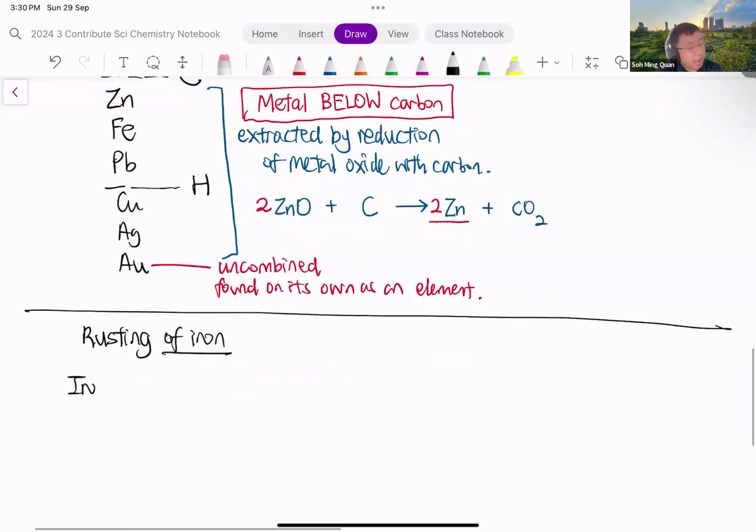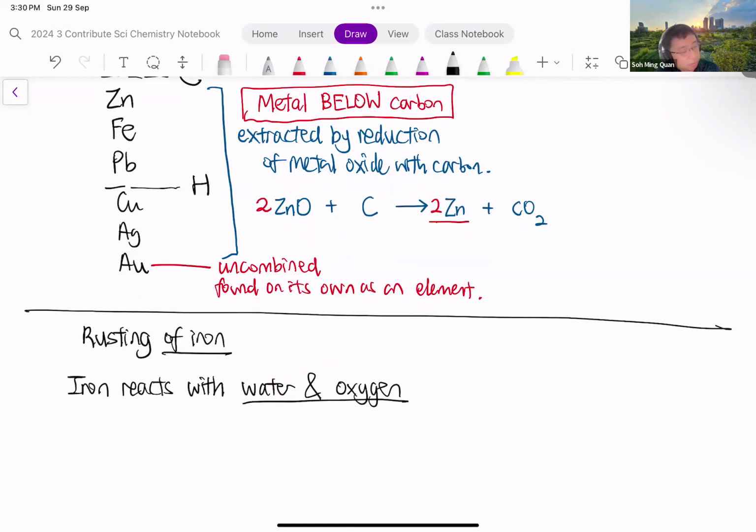What happens is iron reacts with water and oxygen to form rust. Rust basically is iron(III) oxide.